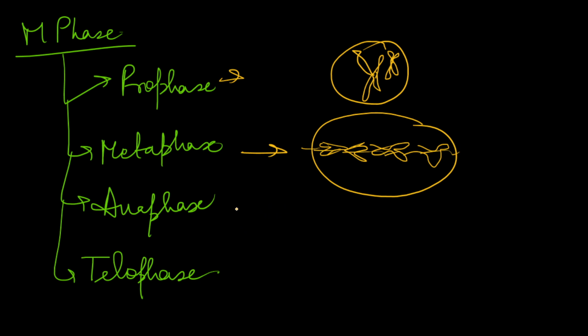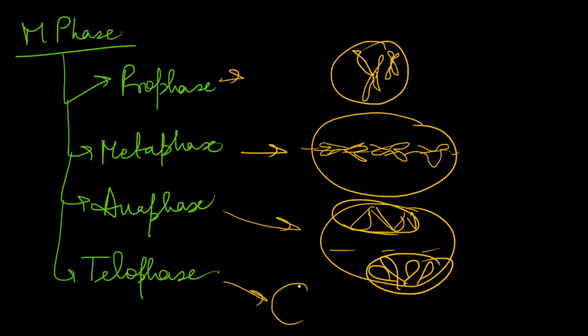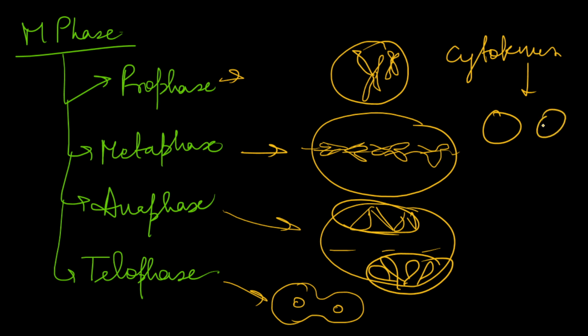Then in anaphase, sister chromatids separate and move to opposite ends, in this end and this end. Then in telophase, the nuclear membrane reappears and chromosomes decondense. You will see two nuclear membranes reappear. Then cytokinesis happens, and two cells are produced by division.